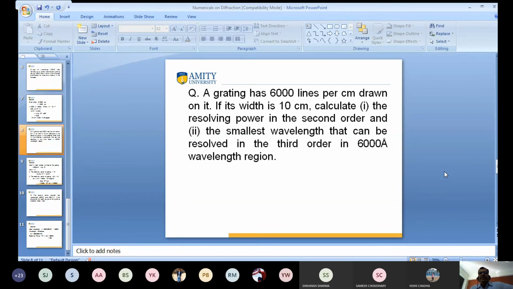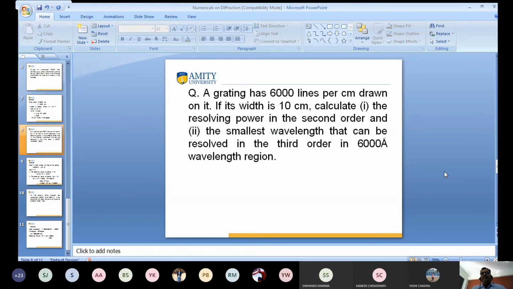A grating has 6,000 lines per centimeter drawn on it. If the width is 10 centimeters, then calculate the resolving power in the second order, and the smallest wavelength that can be resolved in the third order in the 6,000 angstrom wavelength region. Write your question.